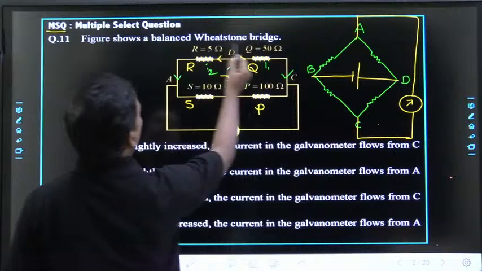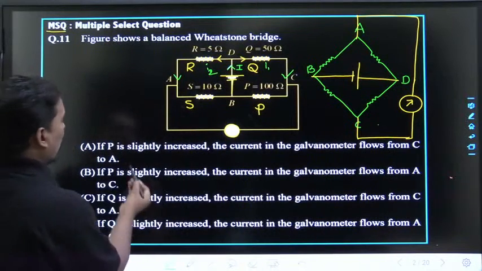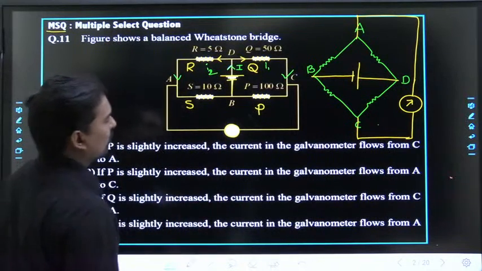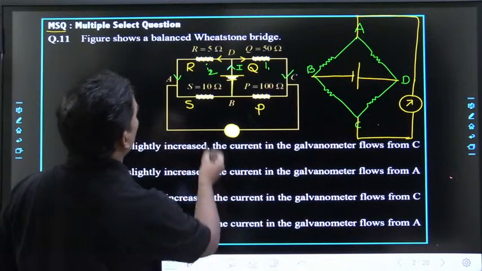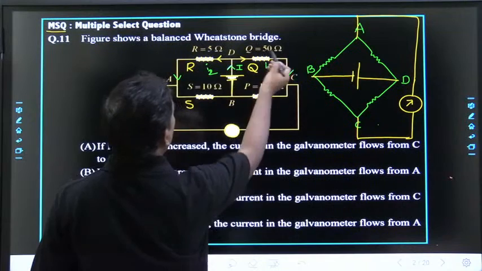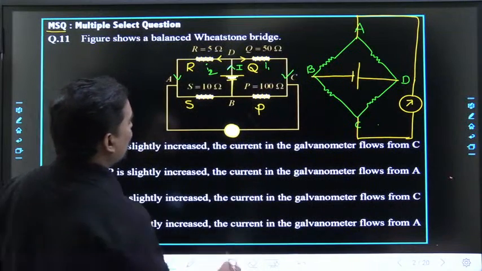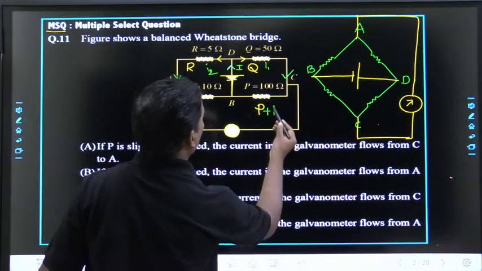Figure shows a balanced Wheatstone bridge. If P is slightly increased, right now the bridge is balanced: 5 into 100, 500, 10 into 50, 500. So if P is slightly increased, then what happens?